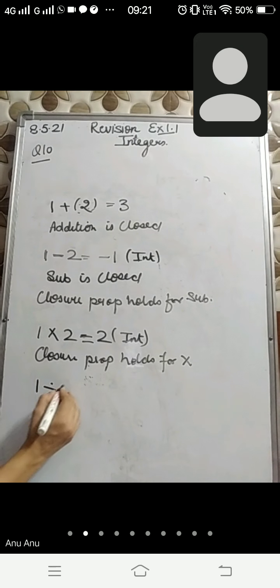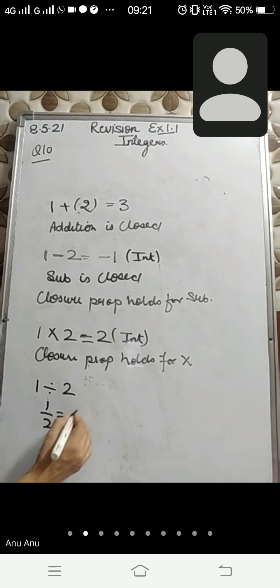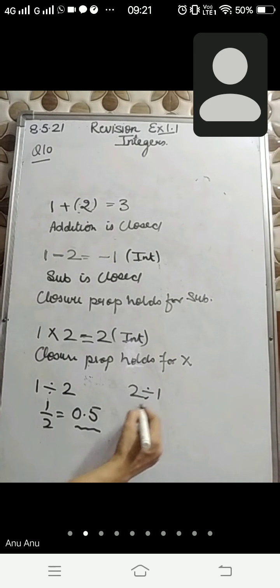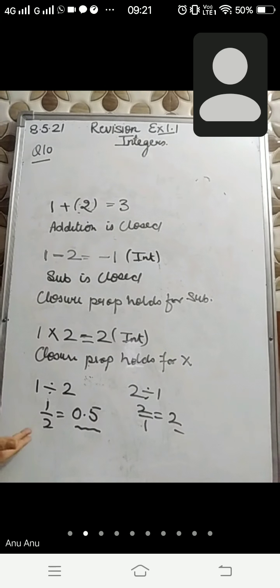If I take two integers 1 and 2, 1 divided by 2 is 0.5, which is not an integer. That means closure property doesn't hold for division. If I take 2 divided by 1, the answer is 2, which is an integer, but this is not the same for dividing 1 by 2. That means if you get one example that is not verifying the property, that property doesn't hold in this case. So division is not closed.